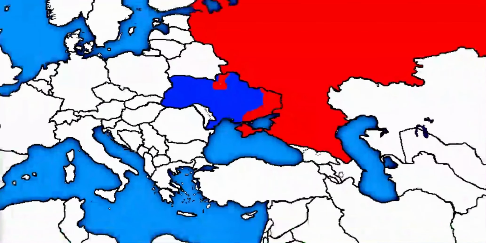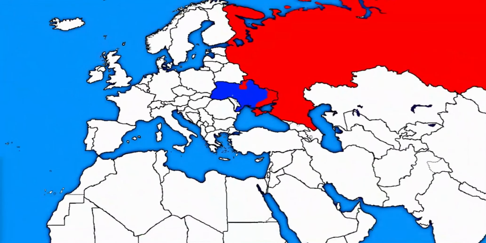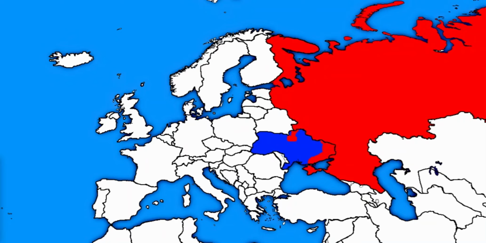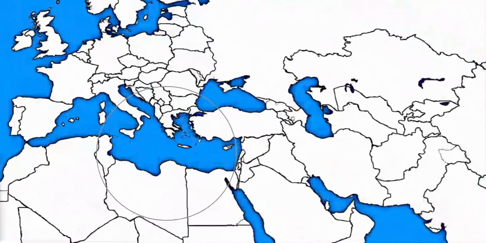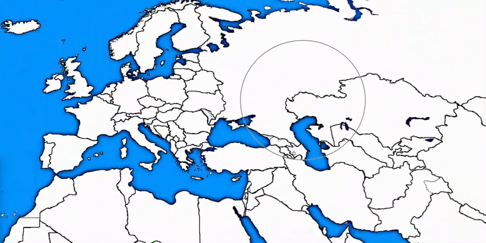And now Ukraine has realized the fact that no one is coming for their support. All of these other European countries are more concerned about their own well-being. So yeah, with the loss of their capital city, we can see that Ukraine finally goes ahead and surrenders. And in a peace negotiation, we can see that all of the eastern parts of Ukraine were completely annexed, and the remaining country of Ukraine is now a vassal state to the Russian government. So yeah, this was the first major thing that happened after the disappearing of the Americas.